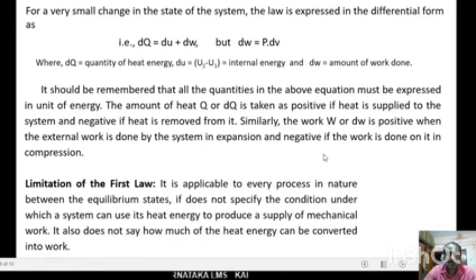Let us see the limitation of the first law of thermodynamics. Dear students, this first law is applicable to every process in nature between the equilibrium states. It does not specify the condition under which a system can use its heat energy to produce a supply of mechanical work. It also does not say how much of heat energy can be converted into work.